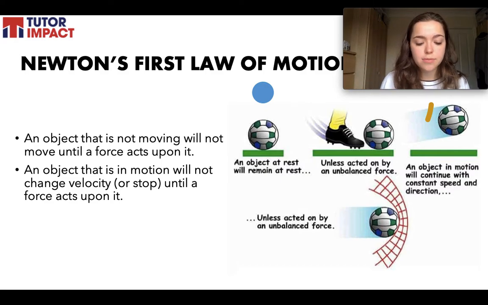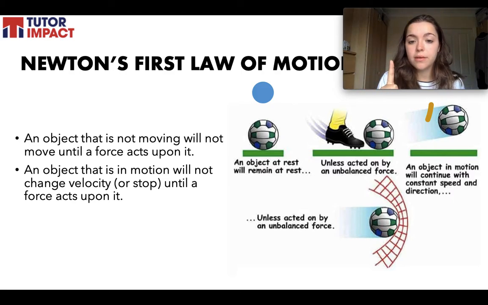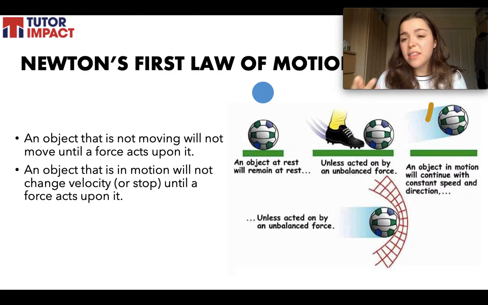It's not super accessible language, but basically it's making two points. First of all, an object that is not moving will not move until a force acts upon it. So an object at rest will remain at rest until a force acts upon it. This is kind of saying objects act predictably.